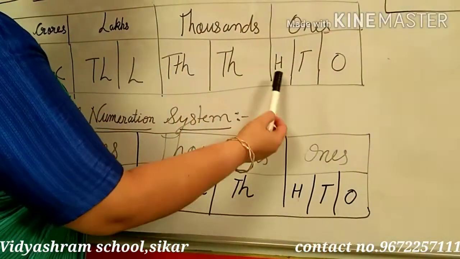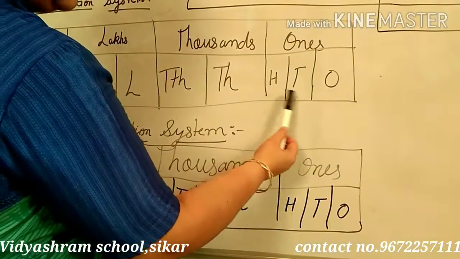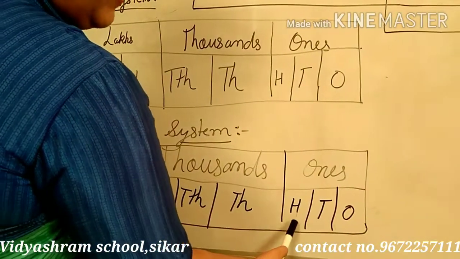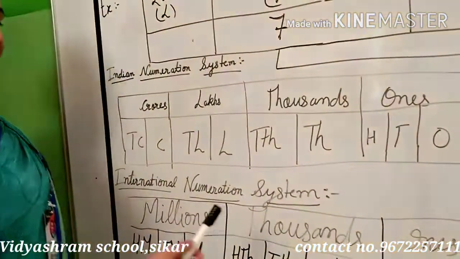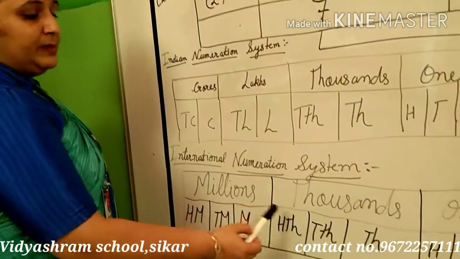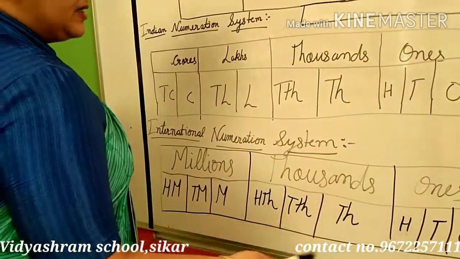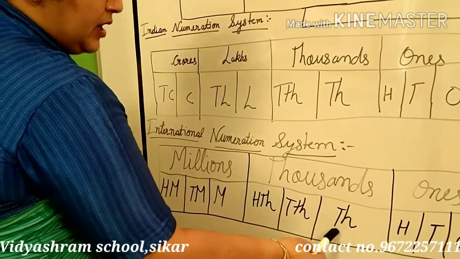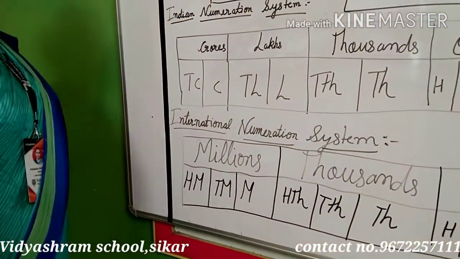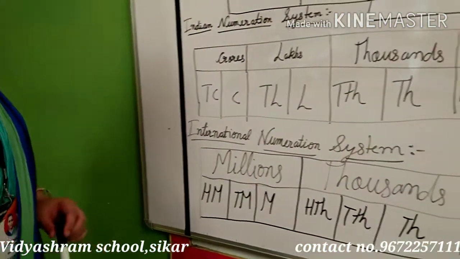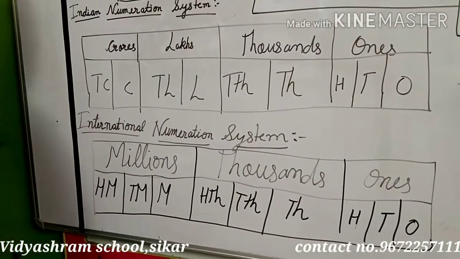First, ones are divided in the same way in both Indian and international. Ones are divided into 3 parts, and in international also 3 parts: hundreds, tens and ones. After that, thousands will be divided into 3 parts, but in Indian it is divided into only 2 parts. So see here, thousands: 1,000, 10,000 and 100,000. So 3 parts in the international numeration system: million, 10 million and 100 million.